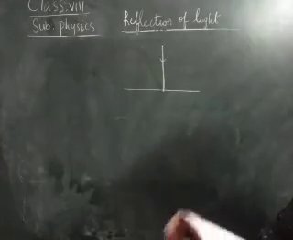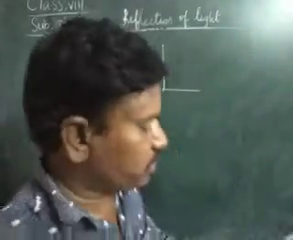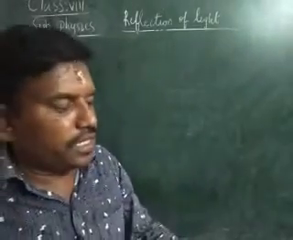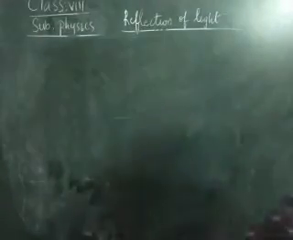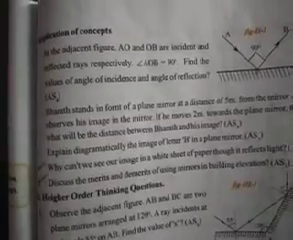Next one. Application of concepts. In the applications of concepts, some problems are given. Here we can see the problems. In the adjacent figure, AO and OB are incident and reflected rays respectively. Angle AOB is equal to 90 degrees. Find the values of the angle of incidence and the angle of reflection.